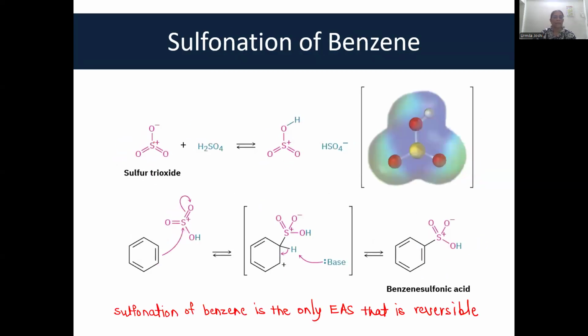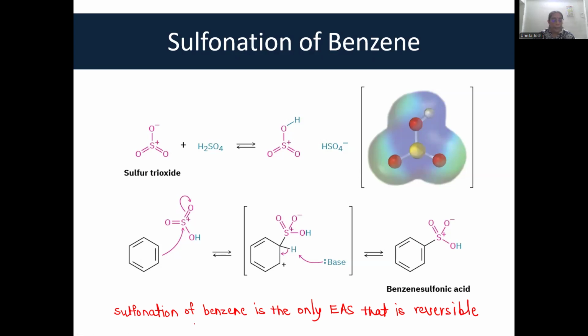Same is the case with sulfonation. This is sulfur trioxide or oleum. Oleum contains sulfur trioxide and H2SO4. So sulfur trioxide accepts a proton. Look at this, the structure of protonated sulfur trioxide. Now, protonated sulfur trioxide can act as an electrophile by breaking of this bond. The benzene ring attacks over here, the bond breaks. This results in formation of an arenium ion. It is just the same. The resultant compound is benzene sulfonic acid.